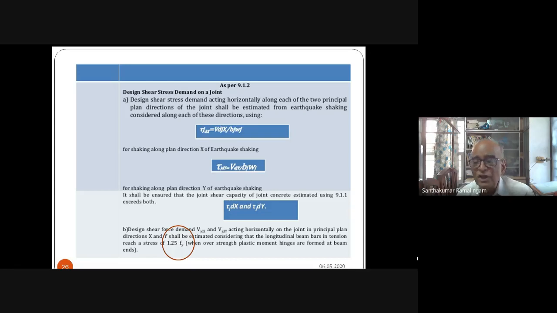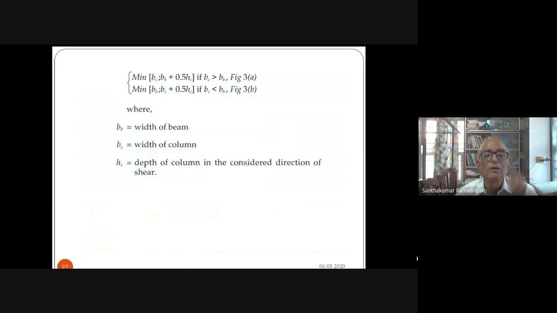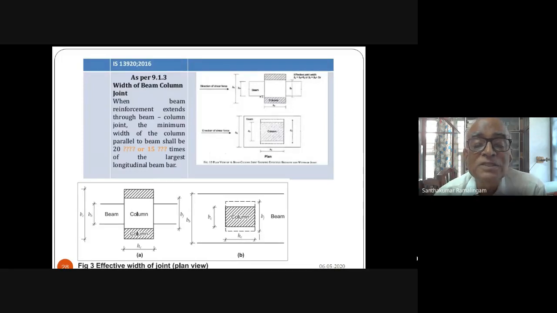Here, how do you define the width of the joint and the breadth of the joint? That is a very important issue. Unfortunately, there are some mistakes in the code. I have corrected those mistakes, and I will give you the corrected values. Next slide, please. We'll come back to this later.